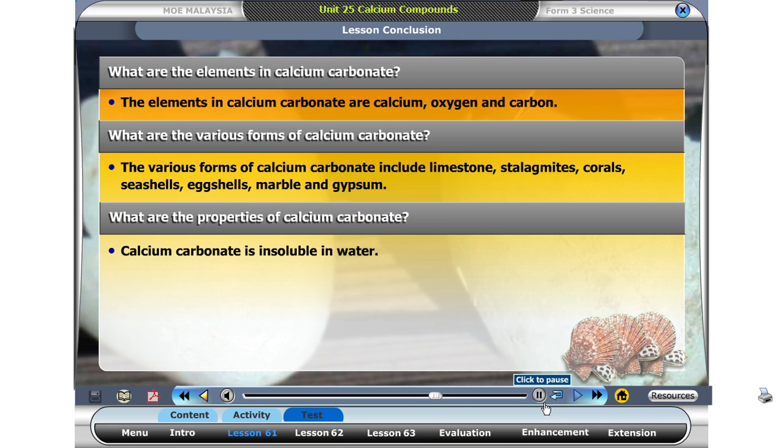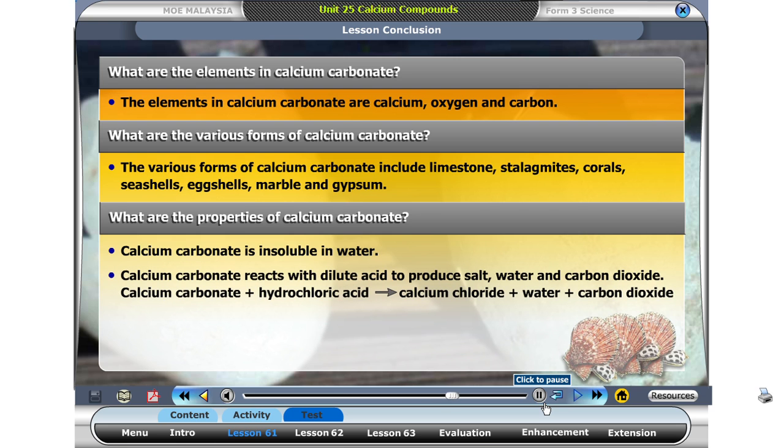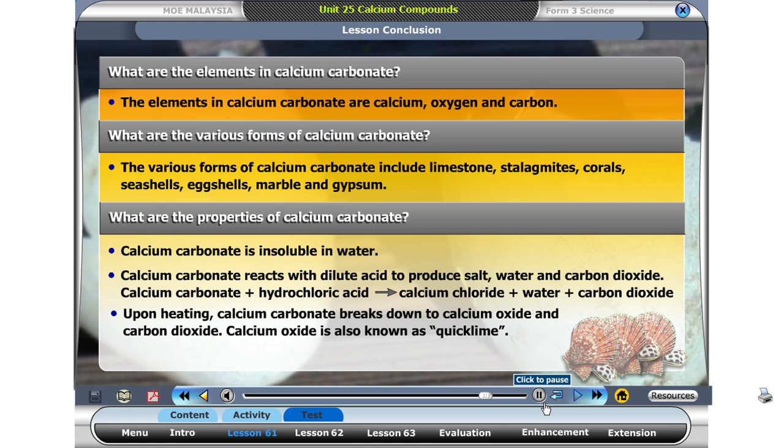Calcium carbonate is insoluble in water. It reacts with dilute acid to produce salt, water, and carbon dioxide. Upon heating, calcium carbonate breaks down to calcium oxide and carbon dioxide. Calcium oxide is also known as quicklime.